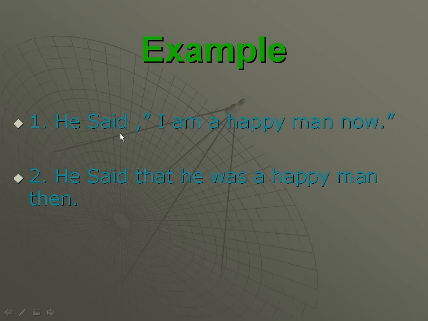It means we put his speech into inverted commas for showing the direct speech or the direct narration. In the second example, he said that he was a happy man then. In indirect speech, we do not write inverted commas and the exact words of the speaker.